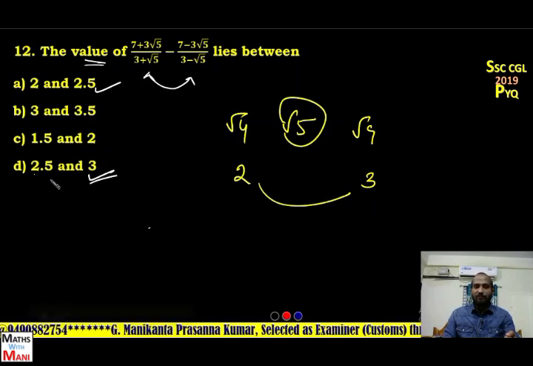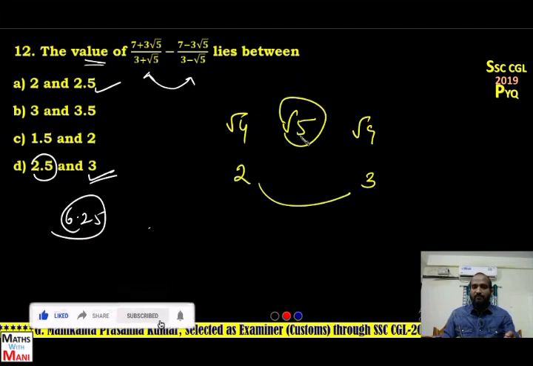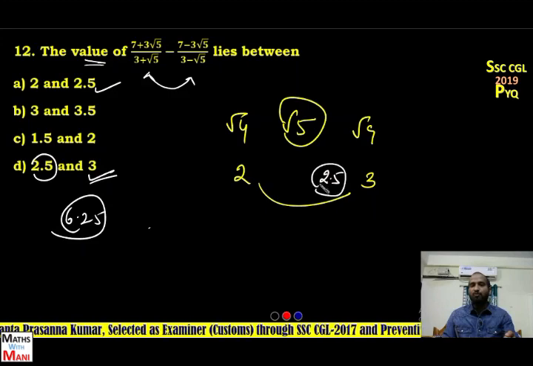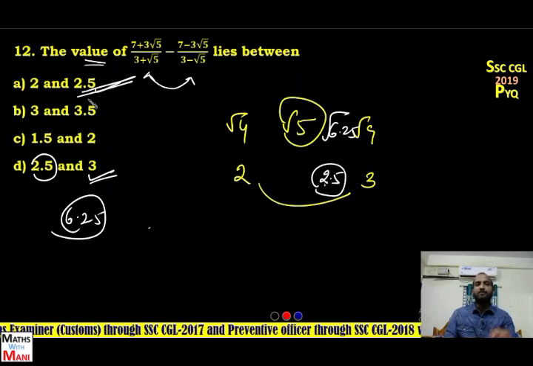So tell me the value of 2.5 whole square, 6.25. But it is root 5. So definitely it lies between 2 and 2.5, because 2.5 whole square is 6.25, which is more than 5. Yes. So what is the correct answer? The first option is the correct answer for this problem. Clear? Next.